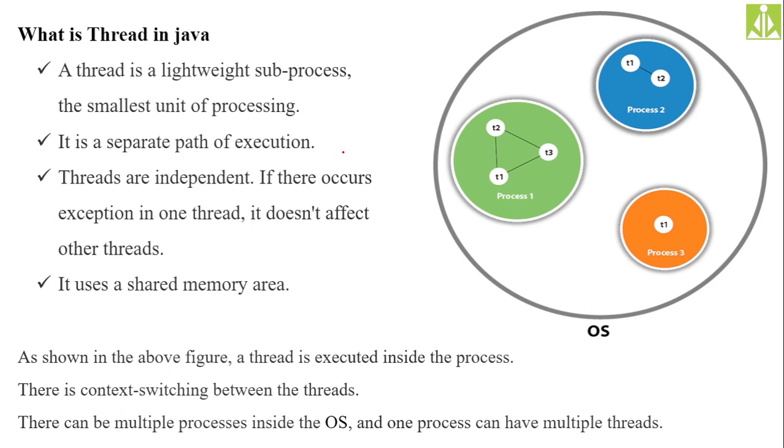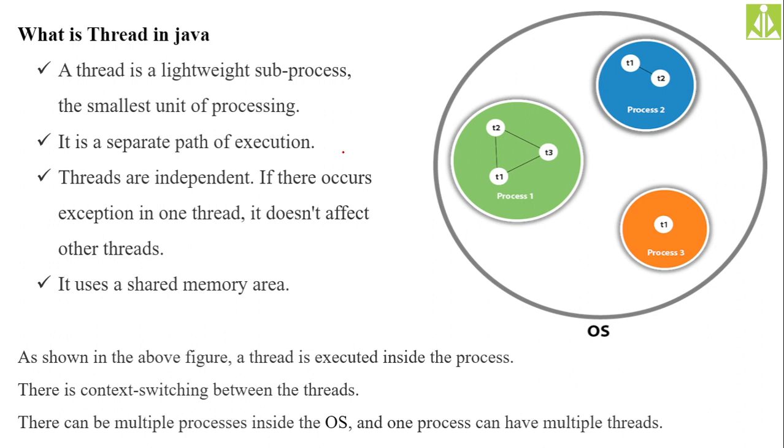Then what is a thread in Java? As I said, a thread is a lightweight process or lightweight subunit, and it is the smallest unit of processing. It has a separate, independent path of execution. Even though multiple threads running under a process share the common address space, each thread has its own path of execution, the way it gets executed.